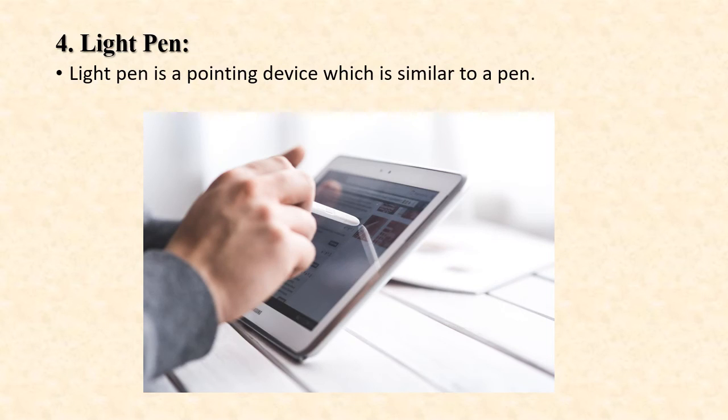Fourth input device, light pen. Light pen is a pointing device which is similar to a pen. Here is the light pen image. Light pen is used to select a display menu item or draw pictures on the monitor screen.